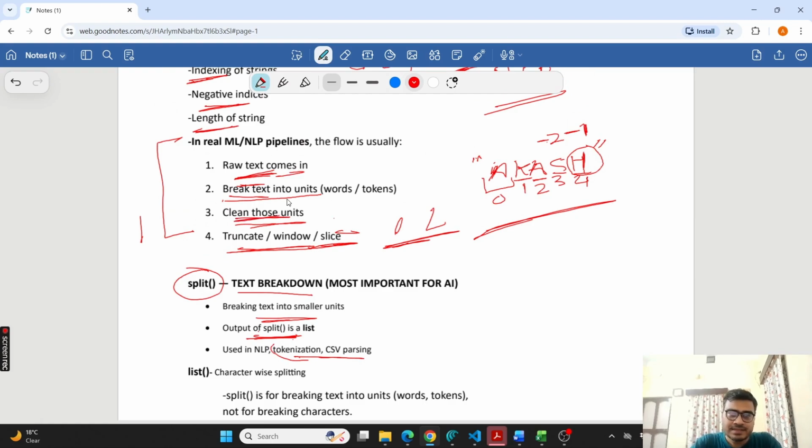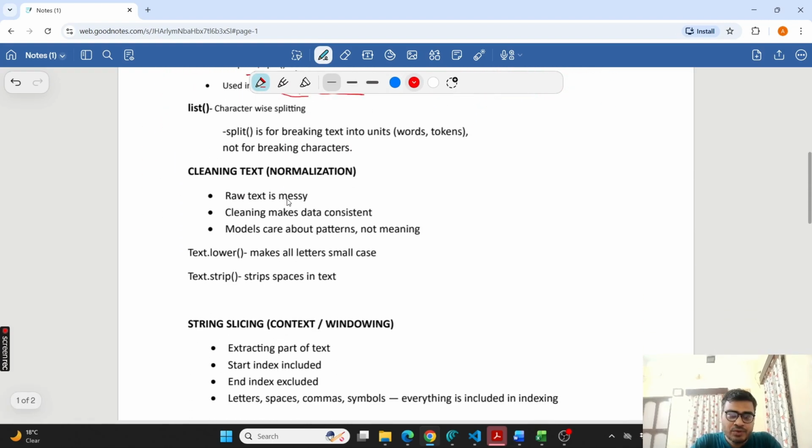Okay, cleaning text. Now in cleaning, what do we do? Raw text is always messy. When you train an AI model, you need to clean that. Cleaning makes data consistent. Models care about patterns, not meaning, right? So I need to clean. Cleaning does not change the meaning. We just clean it so that it becomes easy for AI to understand the patterns.